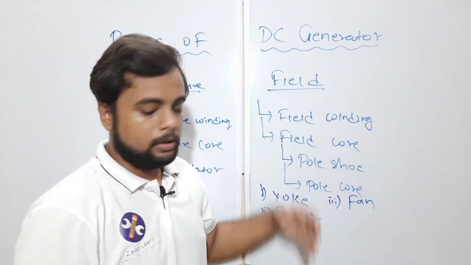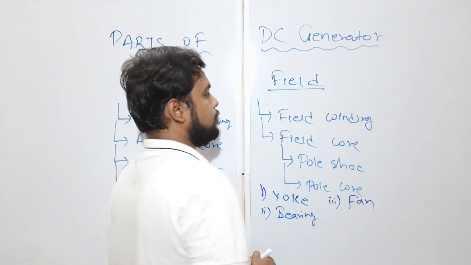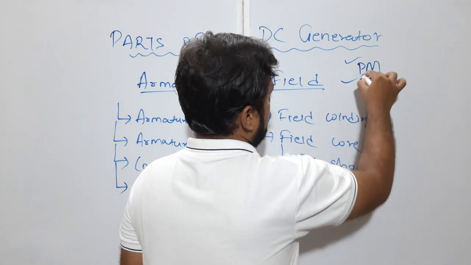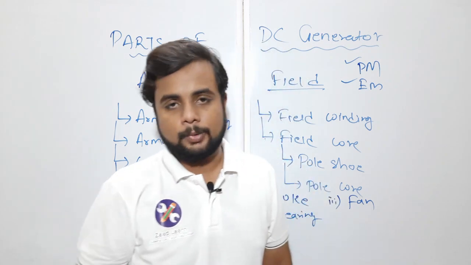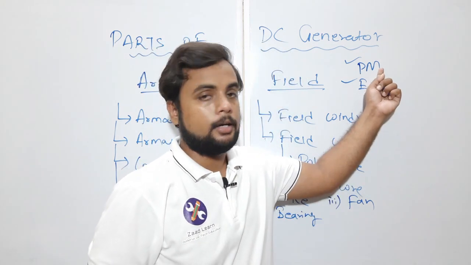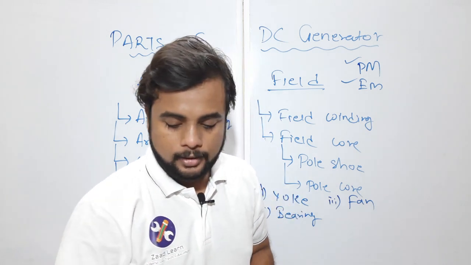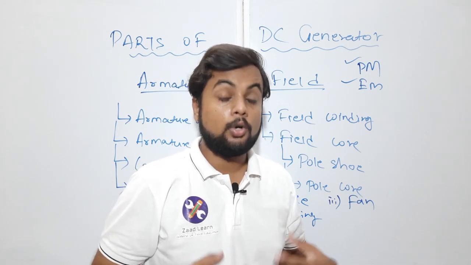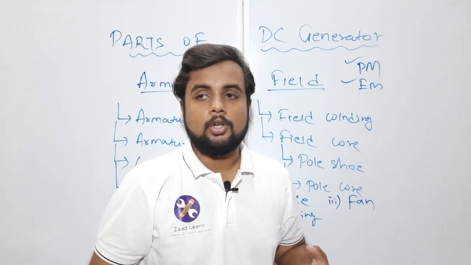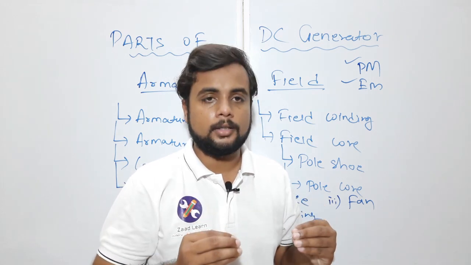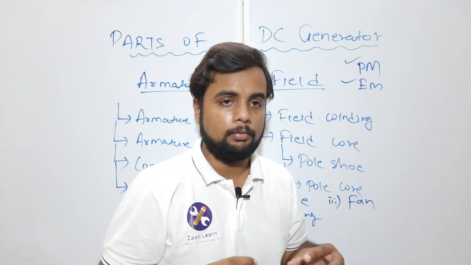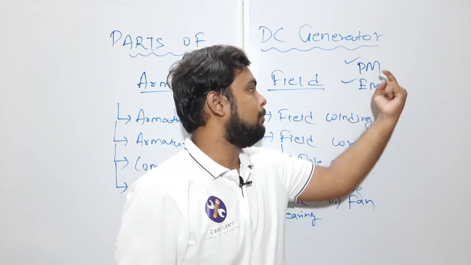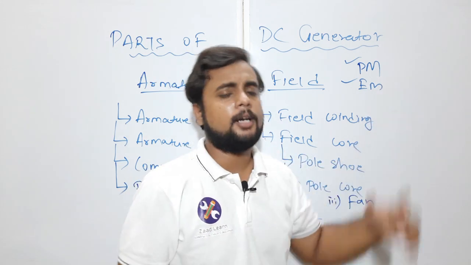Now in case of the field, we can have two different types of field in a DC generator. We can have a permanent magnet field or we can have an electromagnet field, PM and EM. That depends upon the size of the generator and on the manufacturer, whether they prefer a permanent magnet field or an electromagnet field. Basically it is the magnetic field that the generator needs in order to generate EMF inside the armature. Faraday's law of electromagnetic induction states that whenever you rotate a conductor inside a magnetic field, the conductor will experience an EMF. So you require a magnetic field inside the machine. The field will give you this magnetic field, which can be from a permanent magnet or an electromagnet.